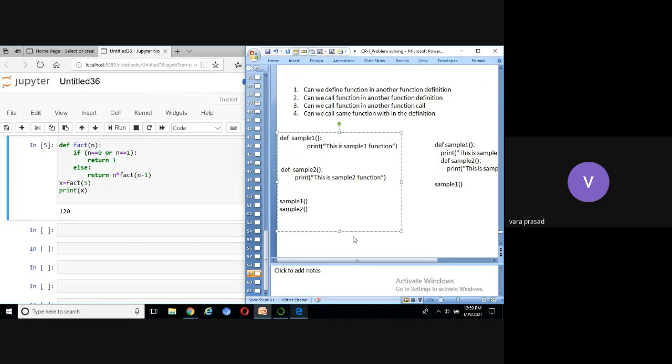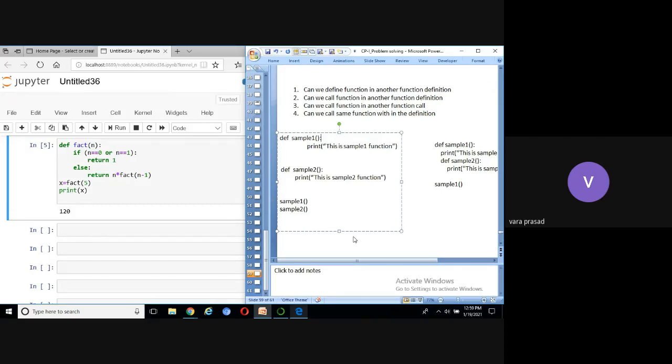One important point here: if you don't write a return statement in any function definition, it will return one default value that is called None. Please note down this point. If you write a function without a return statement, it will return a default value that is called None. Okay? There are 4 types of user-defined functions: defined function without parameter, defined function with parameter, defined function without return statement, defined function with return statement.